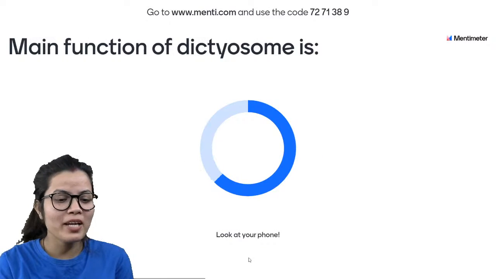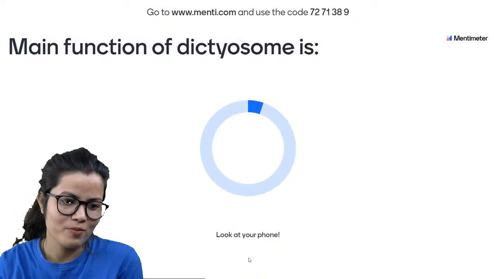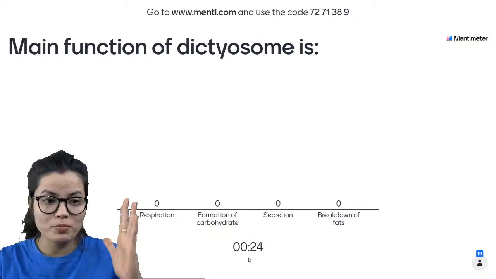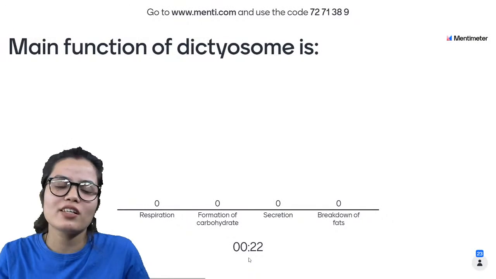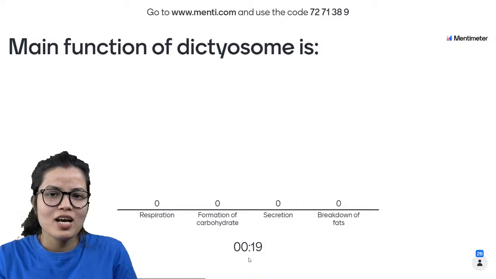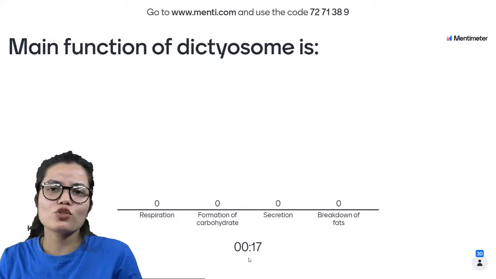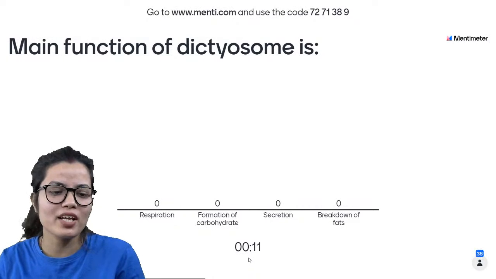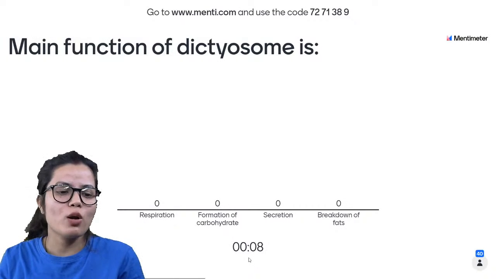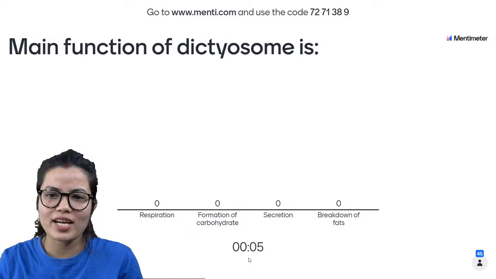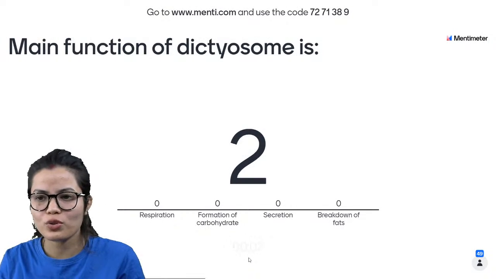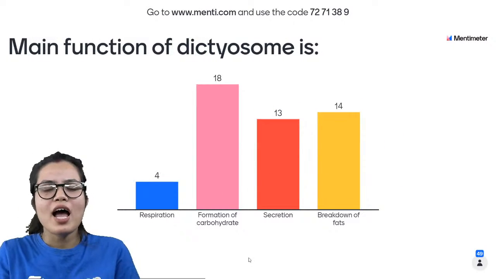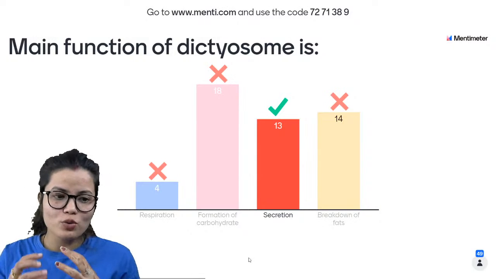Question number 7 is saying: main function of dictyosome. Let us see how many of you are aware about the dictyosome. The options are respiration, formation of carbohydrates, secretion, or breakdown of fats. Which among the following is the main function of dictyosome? बहुत सही. It's okay, Suman. You are here to learn something new, and बच्चा आप सीख रहे हैं. So 13 of you have marked it correctly.